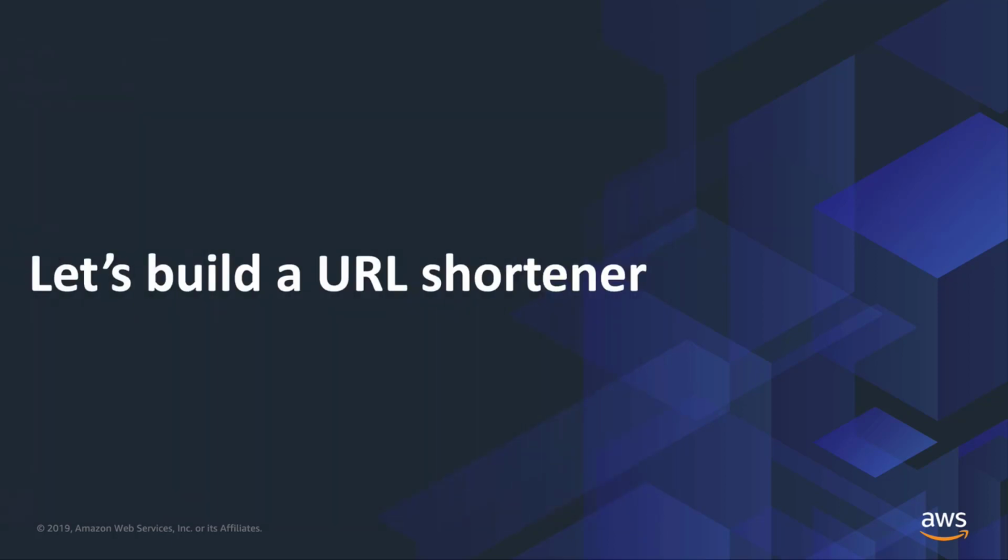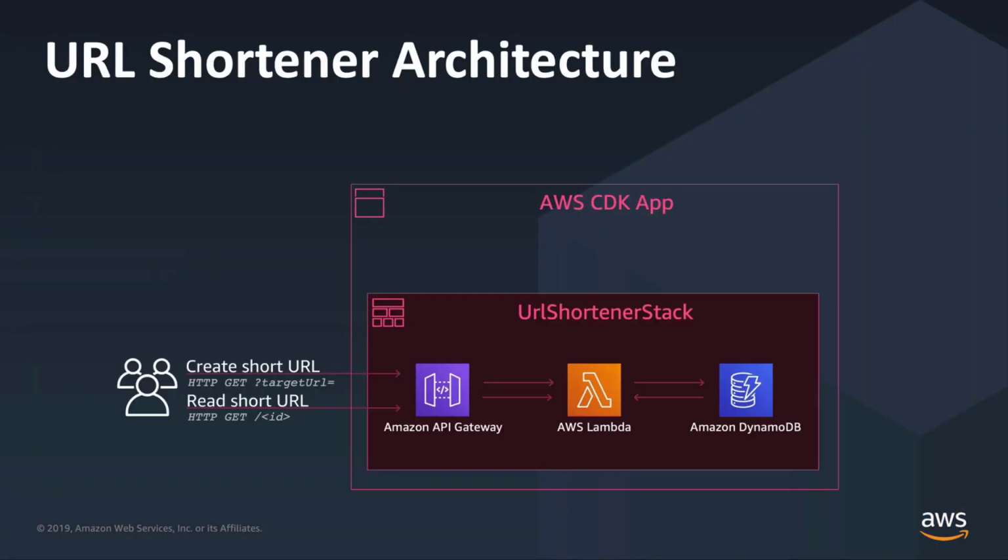So this is going to be a fun demo with the CDK. We're going to get to see how the CDK works and explore a little bit of the Construct Library. And this is the application architecture that we're going to be building today. So we're going to create a CDK application. Within that application, we're just going to have a single stack. And within that single stack, we're going to have an Amazon DynamoDB table that stores the mapping data for us from the short URLs to the long full URLs.